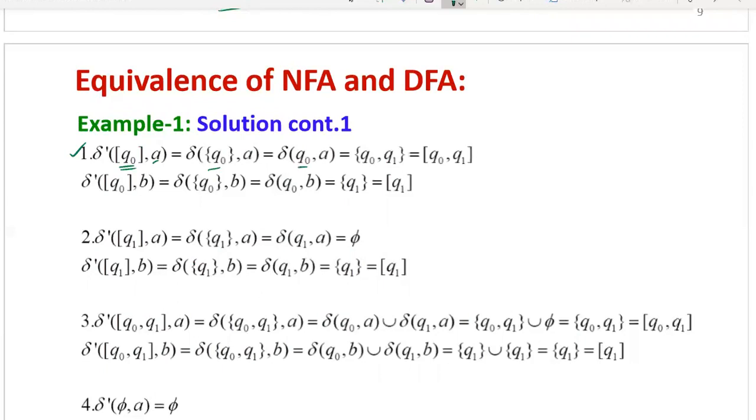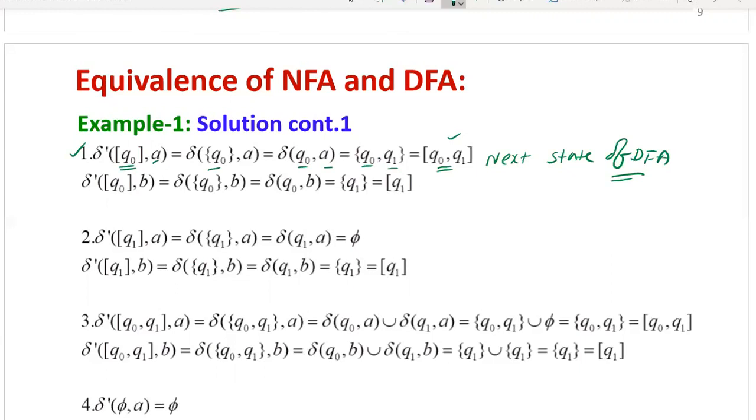Now this is equal to delta of Q naught comma A. Substitute the delta transitions using the given NFA. Delta of Q naught on A, see the above transition diagram. It has 2 next states, Q naught and Q1. Again, these set brackets can be converted into square brackets. This is the next state of the DFA. So this entire Q naught, Q1 is considered as a single state.